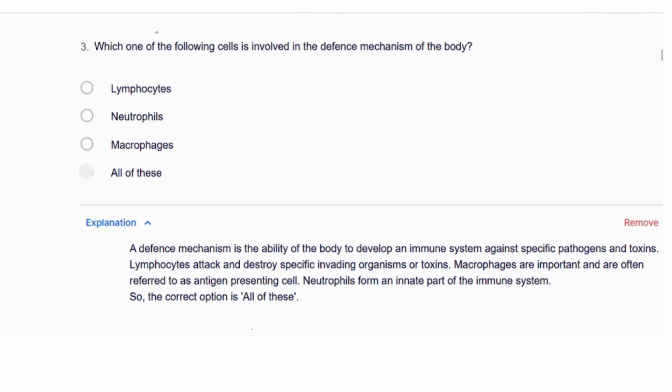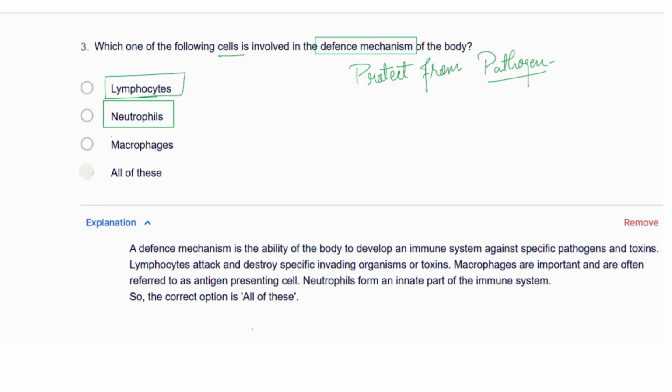The next question is, which one of the following cells is involved in the defense mechanism of the body? Defense mechanism is the protector. So who is actually protecting the body from the pathogen? Protecting from the pathogen, or simply we can call it from foreign particles, right? Here they have given lymphocyte, neutrophils as well as macrophages, or all of these. These all are actually a kind of WBC, right? And we know WBCs protect our body from pathogens. So we'll go with all of these.